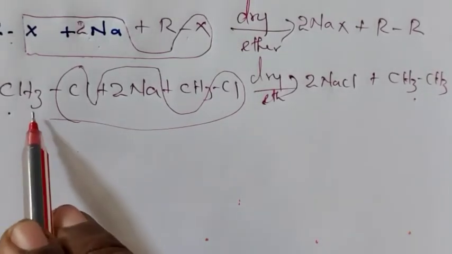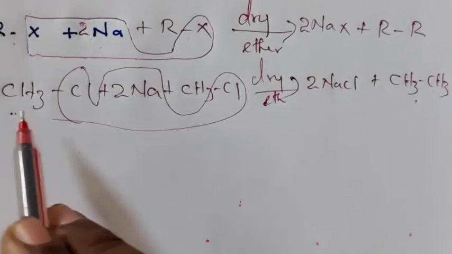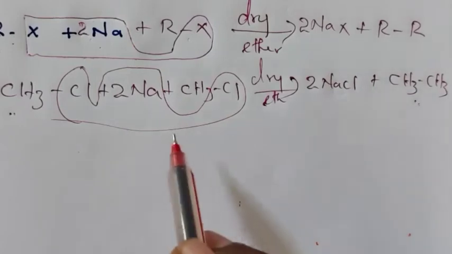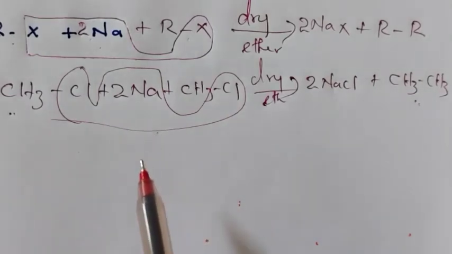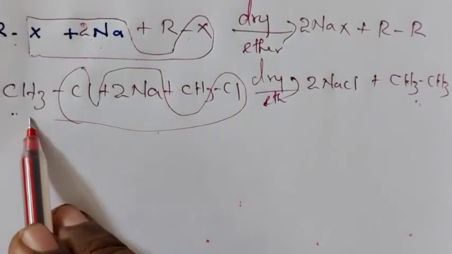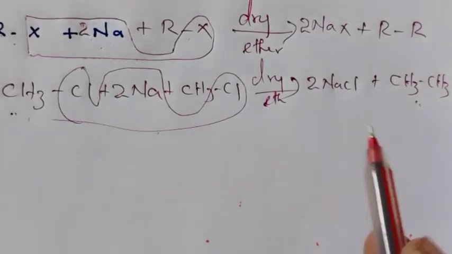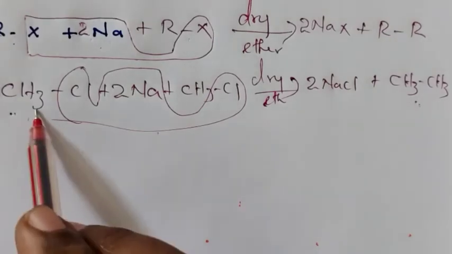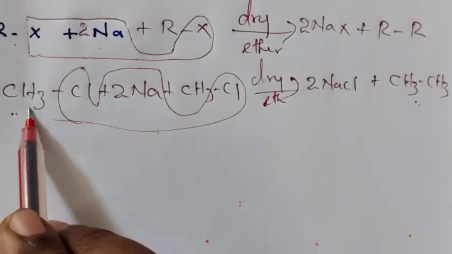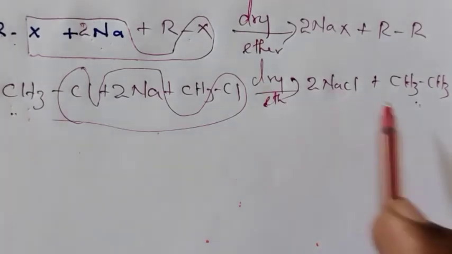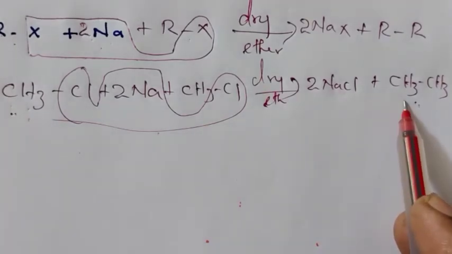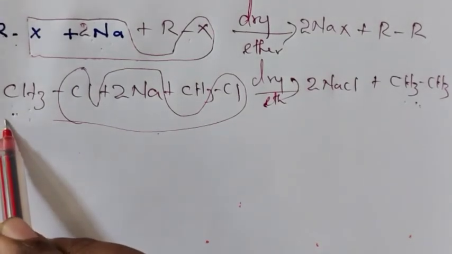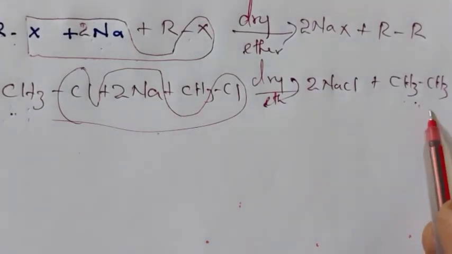If the question is asked, how will you convert alkyl halide into hydrocarbon having double the number of carbon atoms, we can select this reaction. For example, the alkyl halide here has only one carbon atom, but the product has two carbon atoms. How will you convert methyl chloride or methyl bromide to ethane?